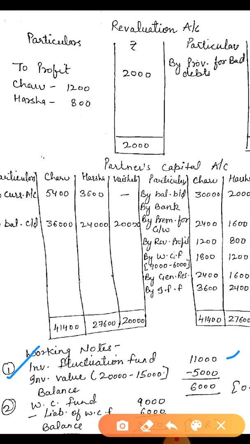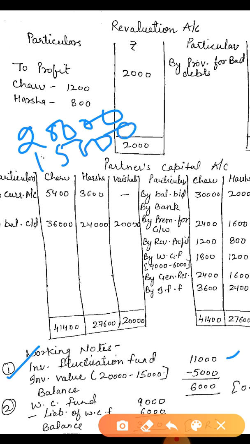Okay, and the investment amount is given as 20,000 in the old balance sheet, and in the additional information the amount is given as 15,000. This is the new market value of the investment. It means the investment is decreased by 5,000, if we compare the previous year to this year.